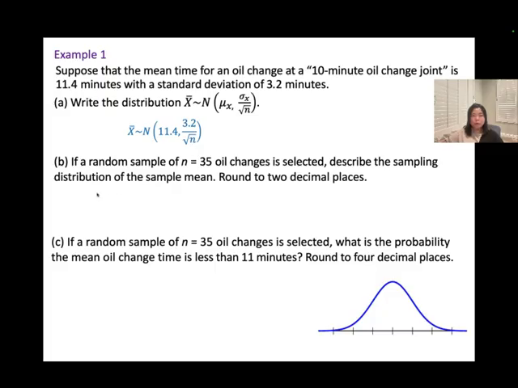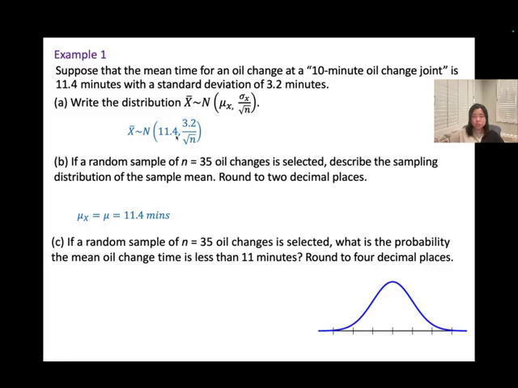And then B, if a random sample of n equal to 35 oil changes is selected, describe the sampling distribution of the sample mean to 2 decimal places. For the question here, they never mentioned the original population distribution, right? But since we do have a sample size greater than 30, we could apply the central limit theorem.